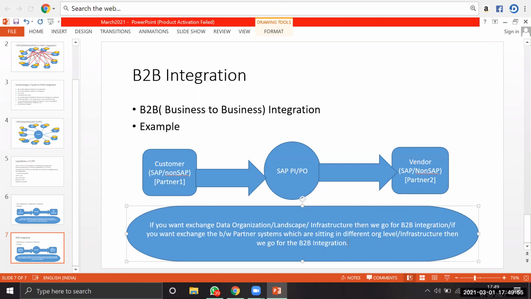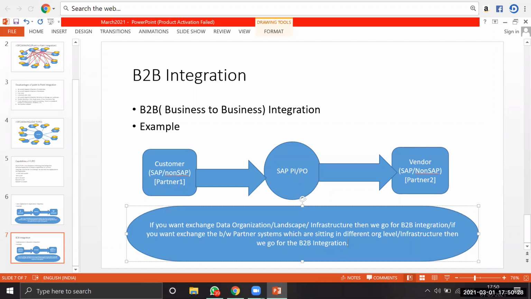So if you want to extend the data out of the organization level, or out of the infrastructure level, or out of the network level, or if you want to extend the data between partners, assume the partners are sitting out of the network or out of the landscape level, and you want to do this type of integration, we always go for B2B integration. For example, we have a customer and a vendor. The customer is sitting in one organization, whereas the vendor is sitting in a different organization.